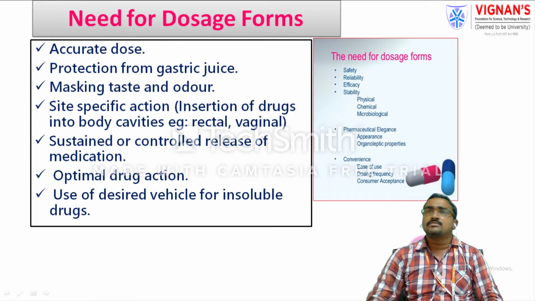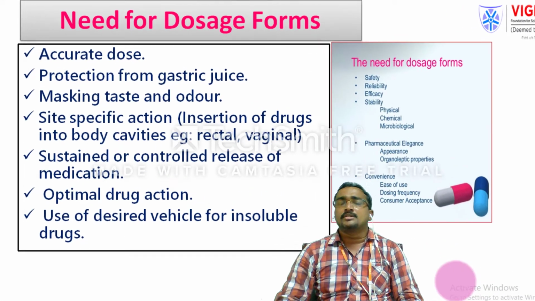The need for dosage forms is very important in terms of safety, reliability, efficacy and stability. You need to take the accurate dose, and administer the right dose to the right patient in the right manner and at the right time. Then automatically that dosage form has higher activity in suitable patients. It also protects from the gastric juice. If your drug is sensitive and exposed to the gastric juice, it is going to degrade, so to protect your drug you need to give coatings around your tablets, and then it is not degraded by the gastric juices.